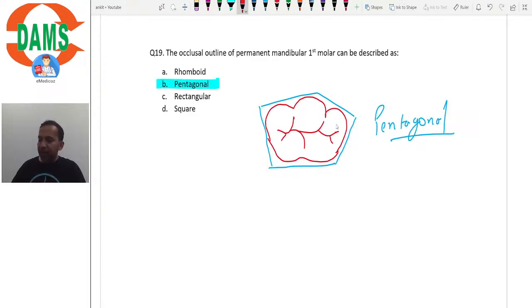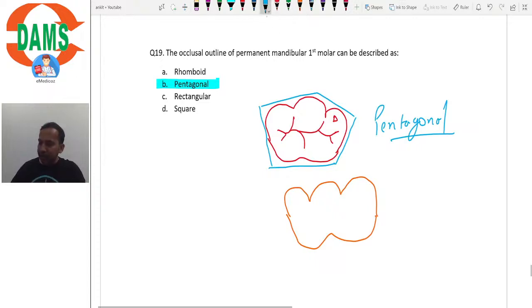Now it is pentagonal because this distal cusp is placed on the distal surface, right? It is more on the distal surface. But what if this cusp is more towards the buccal surface? Then the tooth would appear something like this, isn't it? And then we can describe its anatomy as trapezoidal, right? Then we can describe its anatomy as trapezoid.